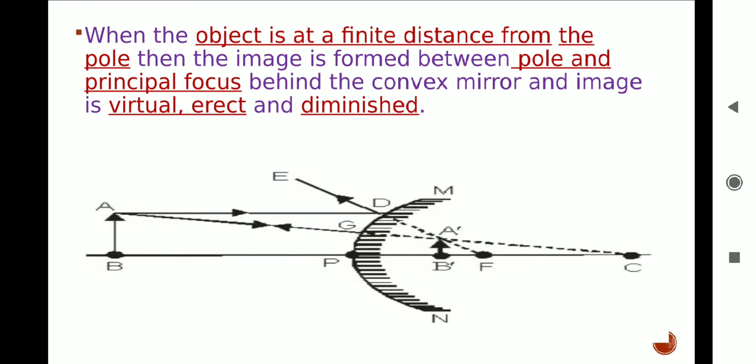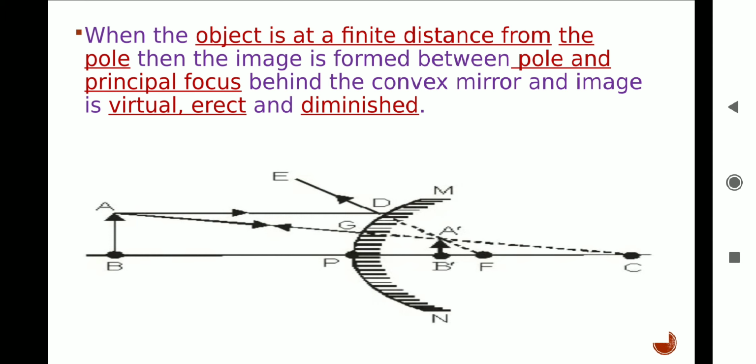Object is placed between pole and infinity, a ray AD parallel to the principal axis strikes the mirror at D. According to the first rule of image formation, parallel rays after reflection pass through focus F. So we join the points D and F by a dotted line. Second ray from the point A goes toward the center of curvature C of the convex mirror.